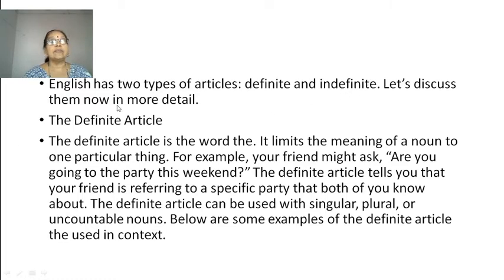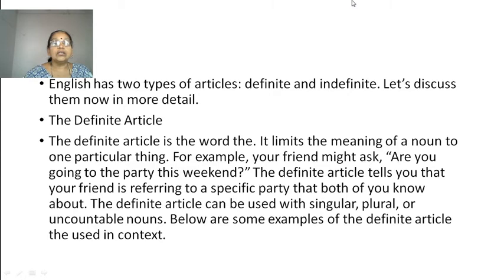Let us discuss them now in more detail. The definite article. The definite article is the word the. It limits the meaning of a noun to one particular thing. For example, your friend might ask, are you going to the party this weekend? The definite article tells you that your friend is referring to a specific party that both of you know about.